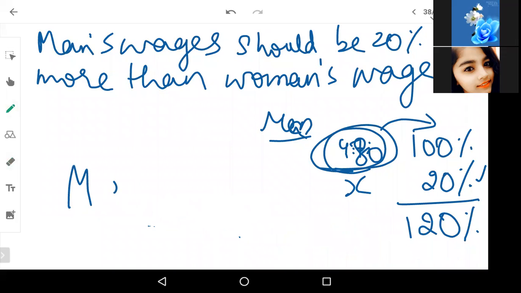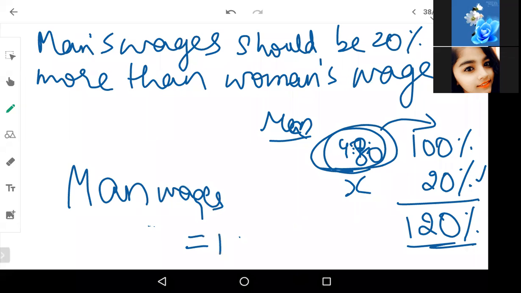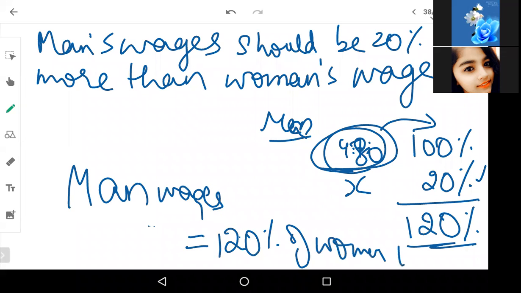Now man is getting more, 120%, and women is getting less. So man's wages will be 120% of women's wages. Did you understand now?